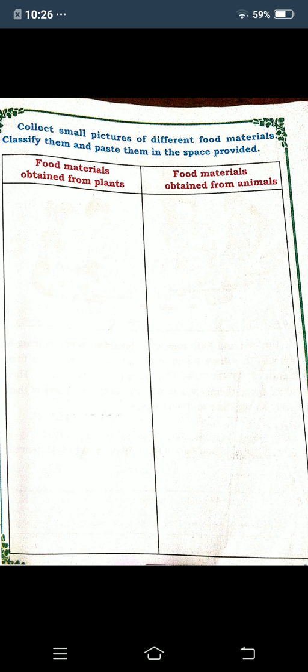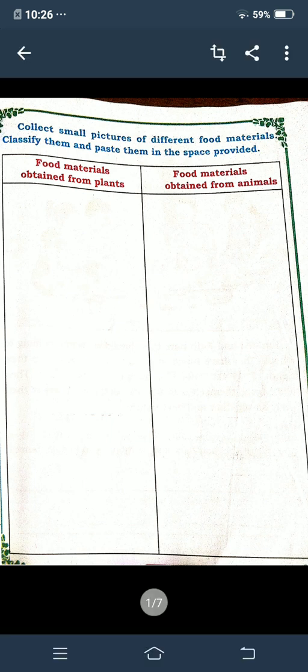So you know that food materials are obtained from plants. So which food materials do you get from plants? For example, rice, ragi, jowar, like that. And food materials obtained from animals means fish, egg, milk, meat, like that pictures will be there. You must cut and paste. Okay children. So take the next page.